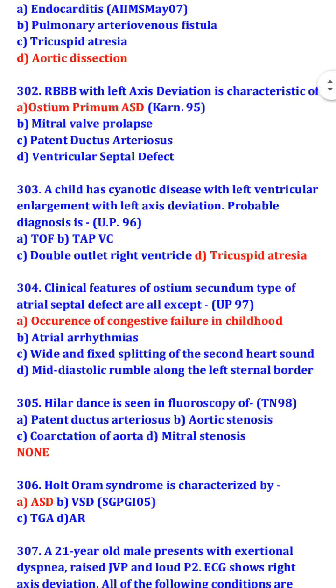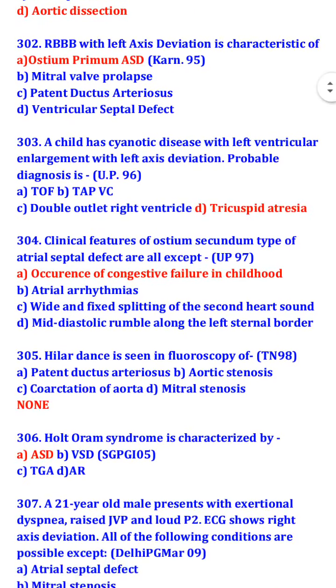A child has cyanotic disease with left ventricular enlargement with left axis deviation. Probable diagnosis is tricuspid atresia. Clinical features of ostium secundum type of atrial septal defect are all except occurrence of congestive failure in childhood.